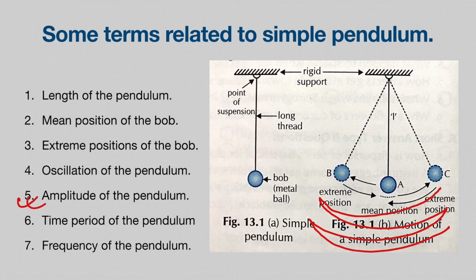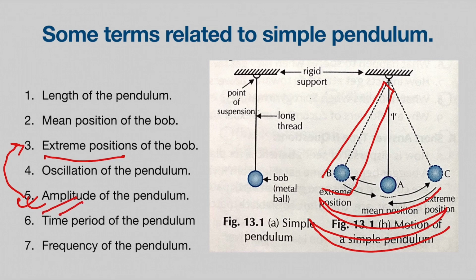Next, at number 5 we have amplitude of the pendulum. Amplitude of the pendulum is a little similar to extreme positions of the bob. The difference is that extreme position is just describing the position of the pendulum. But amplitude means how far, or the farthest, this metal ball can travel. So just remember, amplitude means how far it can travel, and extreme position is just describing the position at which it is at a certain point of time.